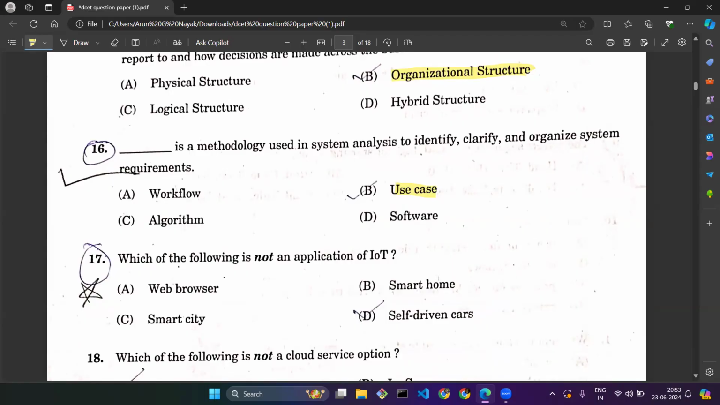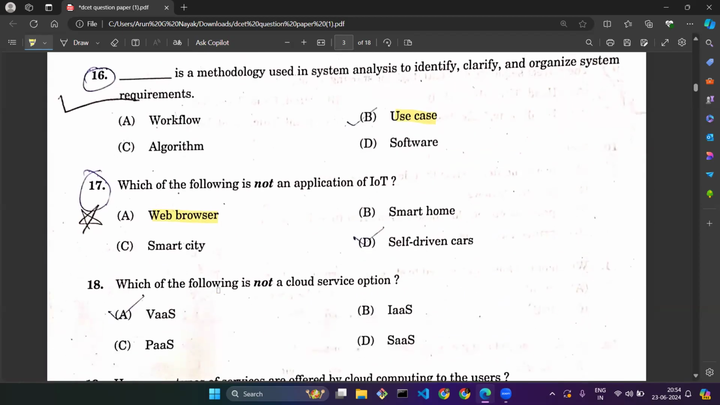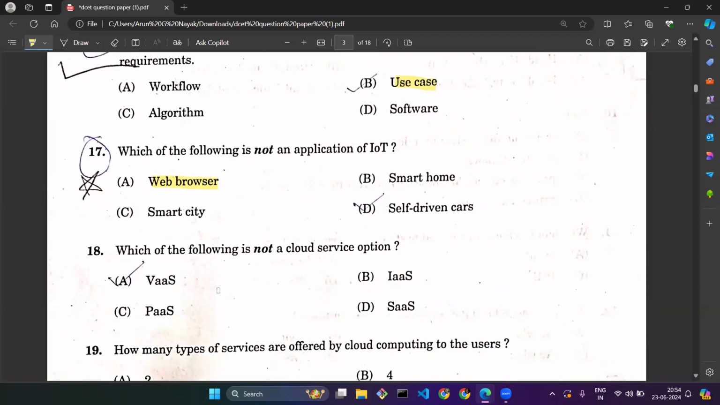Question number 17. Which of the following is not an application of IoT? This is one of the easiest questions. We know that smart home, self-driven car, smart city are embedded systems, where software and hardware are very integrated, and there are lots of concepts of sensors, actuators, gateways, and everything. Whereas a web browser is not related to IoT. It is a web development concept, a client server architecture concept. So a web browser is not an application of IoT.